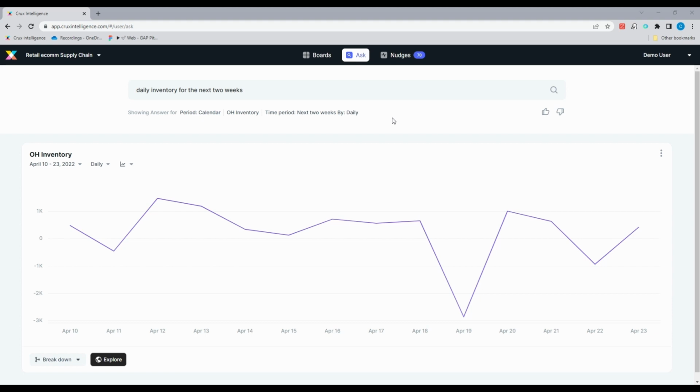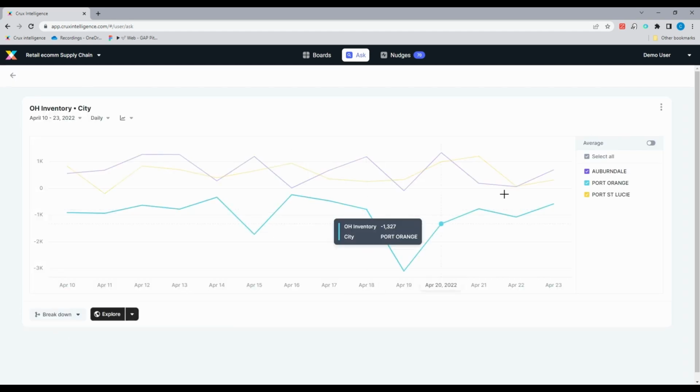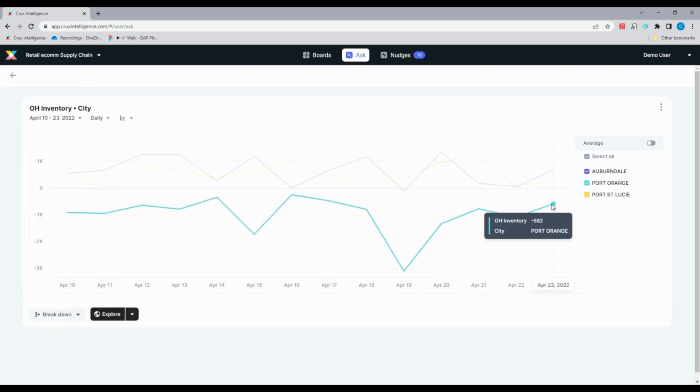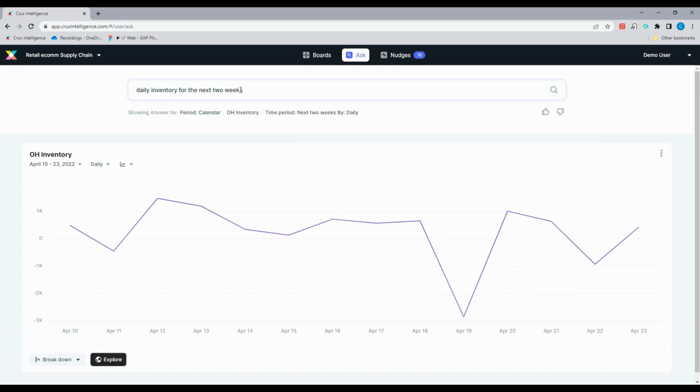Here I've asked daily inventory for the next 2 weeks. I can see that on April 19th, there is that big dip to negative 2,800. I can break this down. So if I want to see maybe what city is causing this, take a look at cities. See that Port Orange has been negative quite consistently. So maybe I just want to ask the system directly.